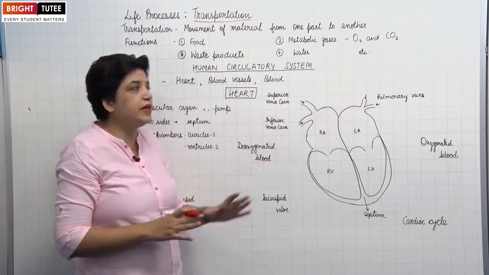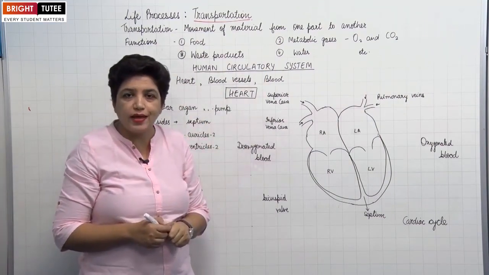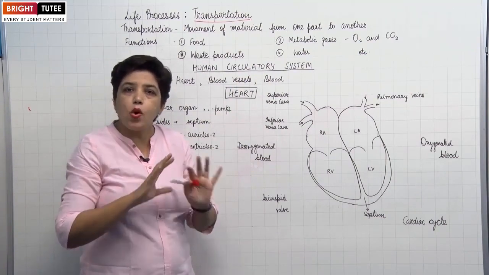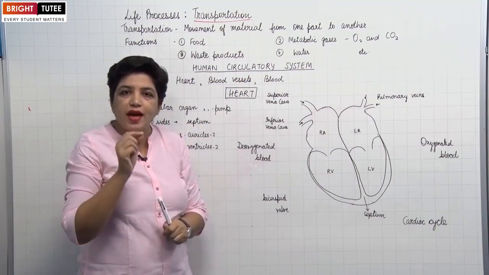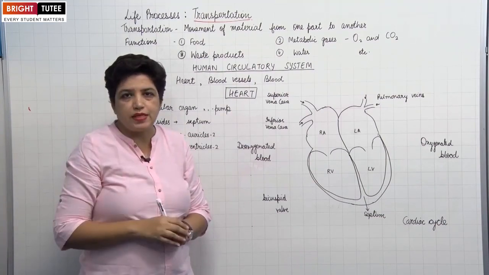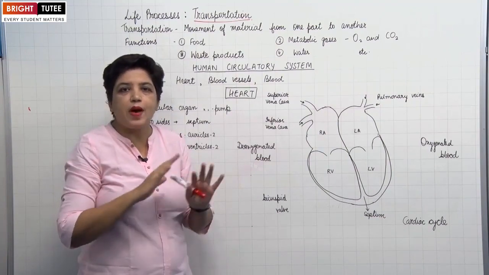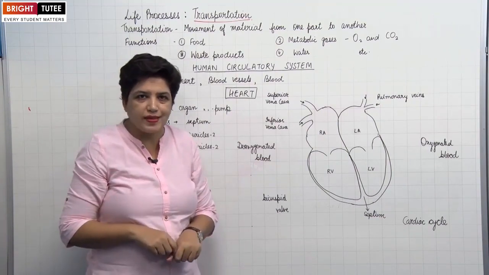So I hope it is clear that transportation plays a very important role for a living organism. It occurs in all living organisms, right from a microscopic unicellular to a complex multicellular, in plants as well as in all animals.